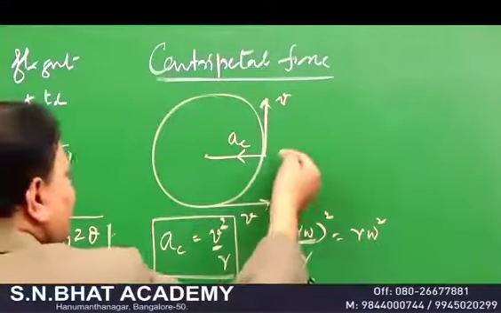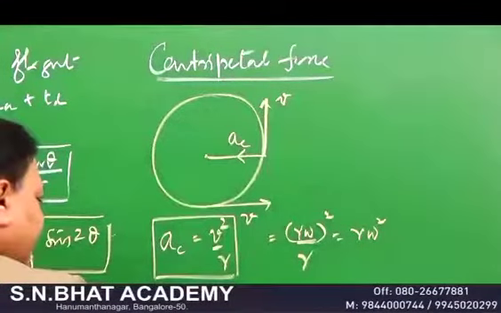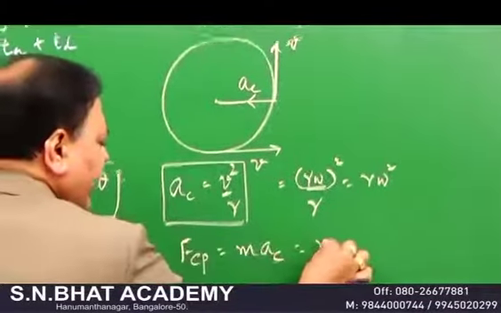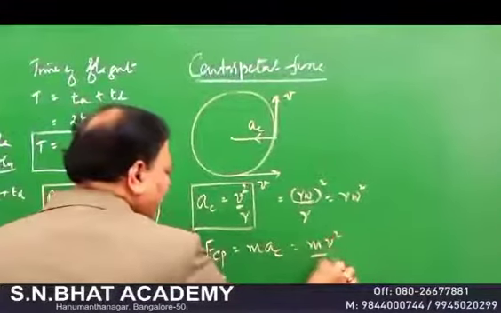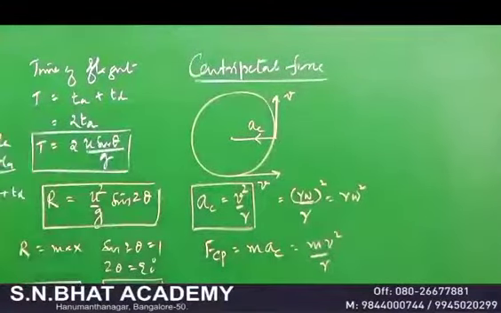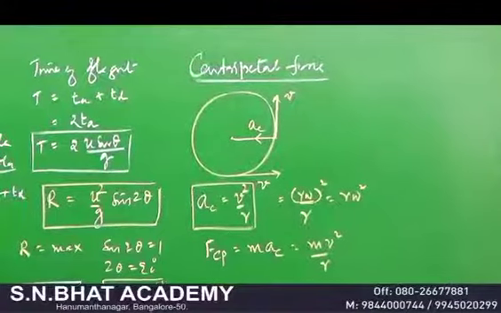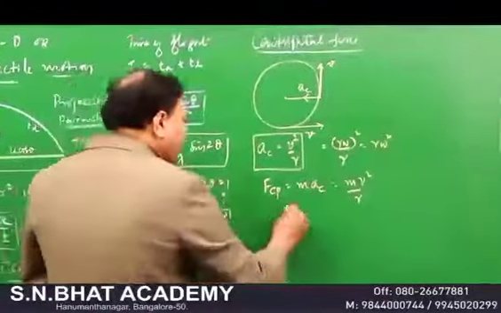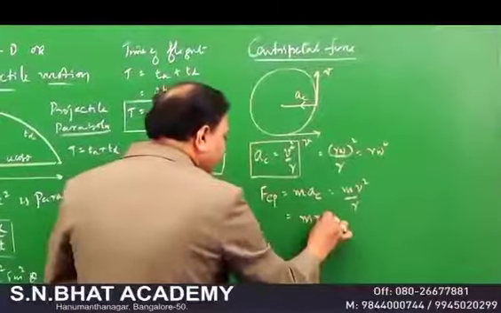Therefore, there is a force that is directed towards the center, and it is called centripetal force, which is m into a, that is, m v squared by r. Very important expression for the centripetal force. For a body to be in a circular path, centripetal force is essential. Another formula for this is m r omega square.